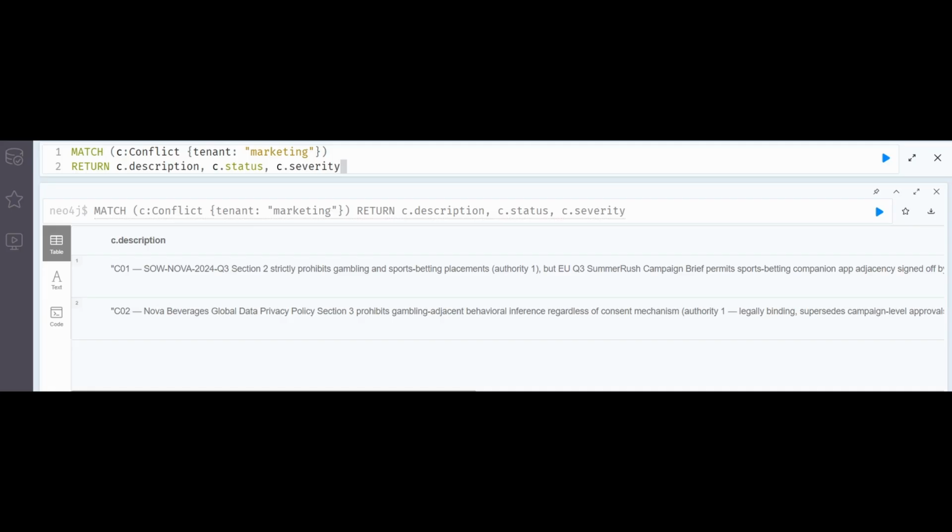Two open conflict nodes, each linked to the contradicting edges via has_conflict relationships. They're traversable, auditable, and surfaced in every query that touches related entities. Nothing is silent, nothing is auto-resolved. An analyst has to explicitly close a conflict.